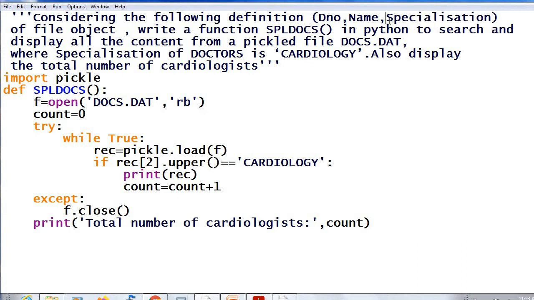That is, even if the specialization given here is in lower case or in mixed case, it will convert that string into uppercase, then compare. The function upper will return the uppercase equivalent of a string. So this statement will return the uppercase equivalent of specialization. Is it clear now? Okay, we will move to next program.